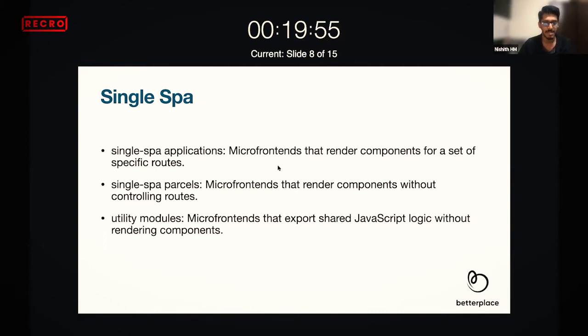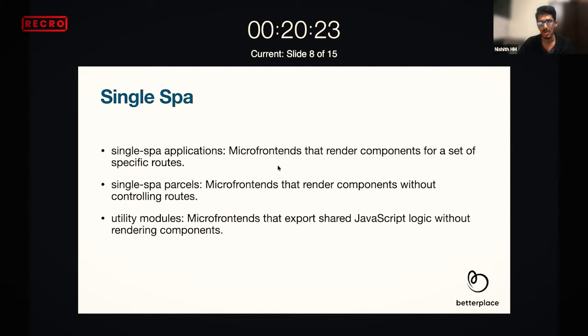Normally people call it single SPA, but the author calls it single spa, so I'm maintaining the same nomenclature. Single spa has around 4 types of applications or different categories. The first is called the root application. I have not added it here, and I'll let you know the reason as well.